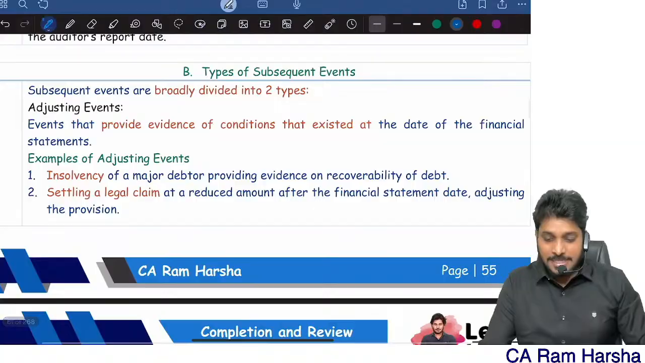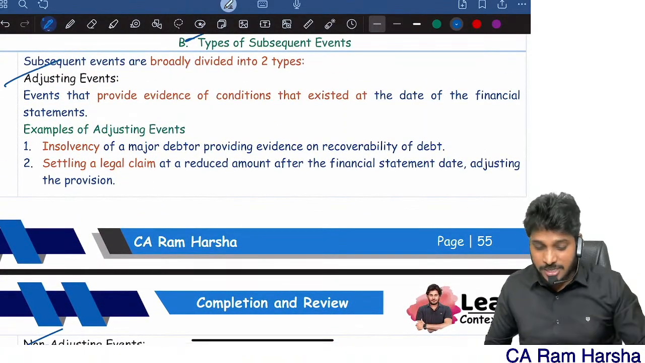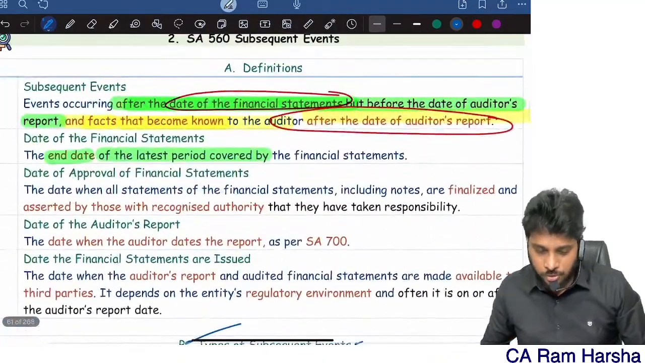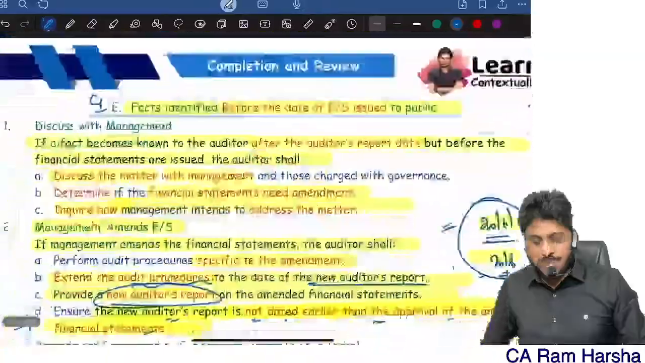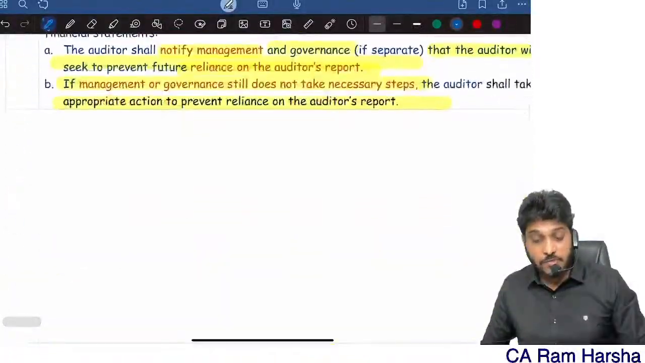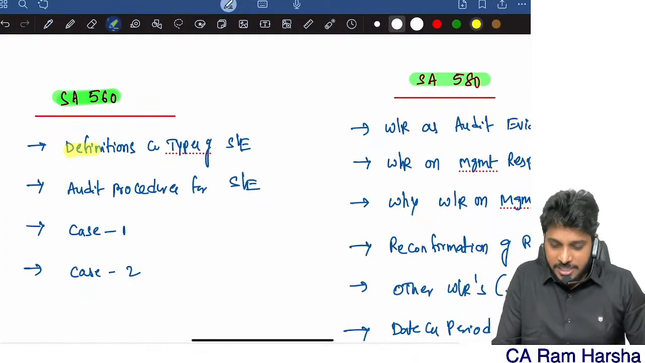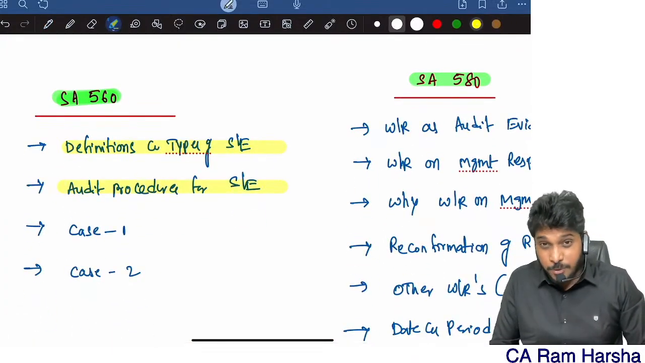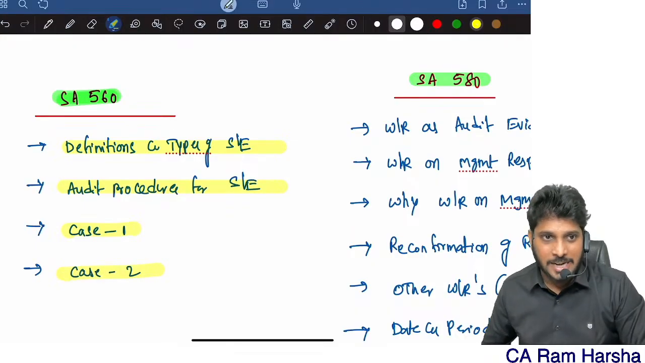So what is an adjusting event and what is a non-adjusting event? This itself can be asked as a side question, which is an accounting standard question. I hope you will read this on your own. Okay, that's it. So with this, the 560 standard is also over. I told you the main crux of the standard. Definitions and types of events we understood. Audit procedure for subsequent events, case 1 and case 2. All the 4 issues in 560 we understood.